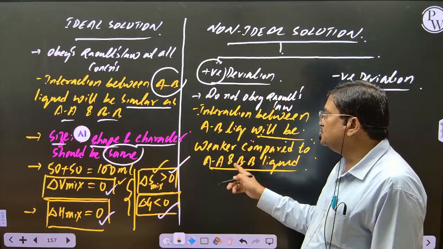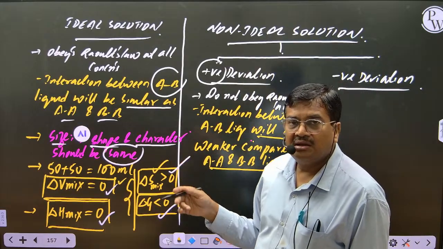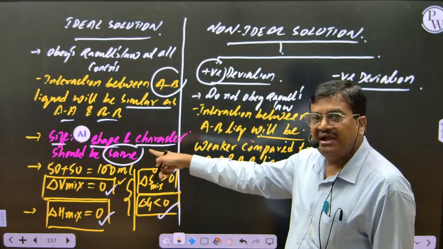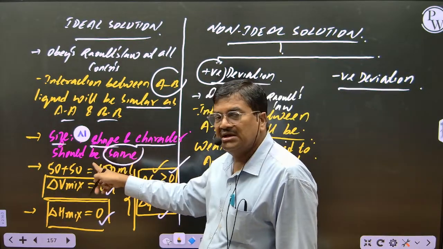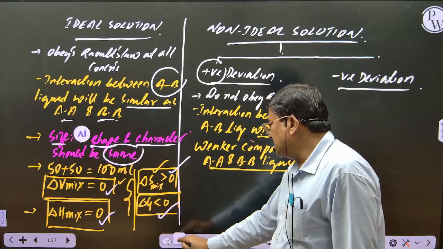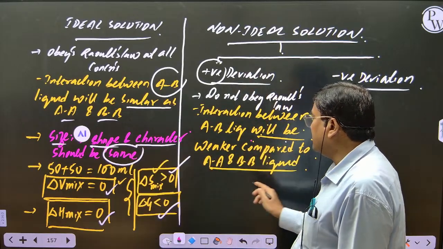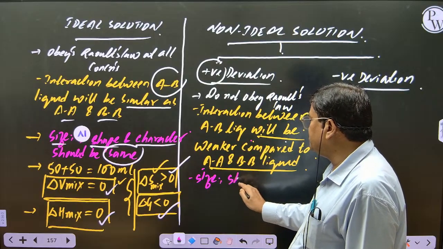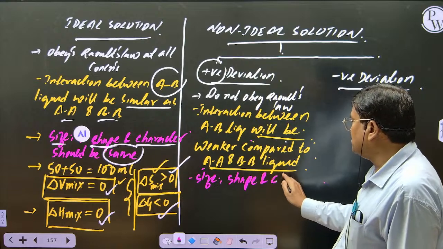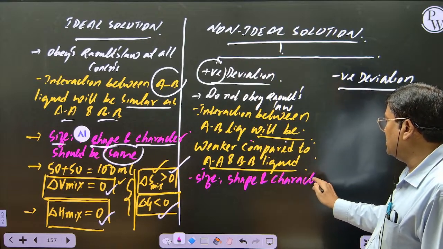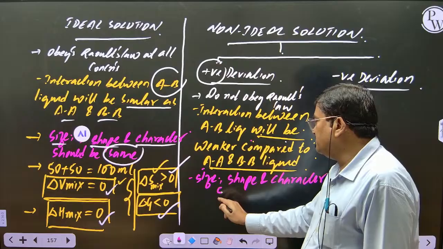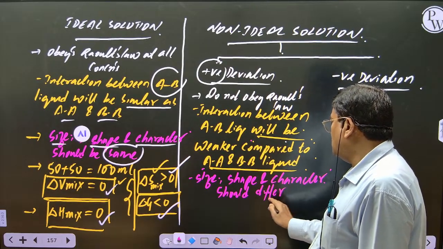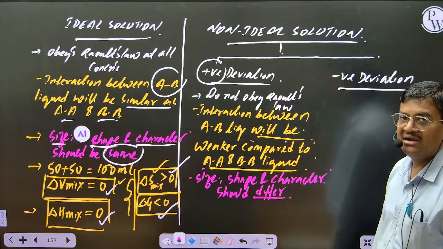Now tell me, how should the size, shape and character be? It should differ, no? Then only deviation comes. Whereas in the case of ideal, how are the size, shape and character? Same. So here write: size, shape and character should differ. The size should differ, shape should differ and character should differ. Getting the idea, all of you? Then only deviation comes. Understood, students?